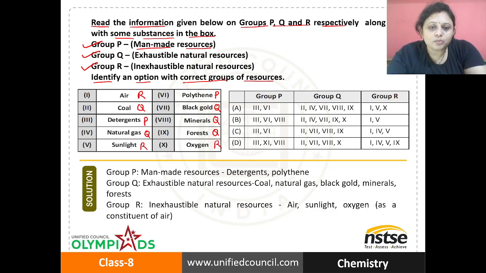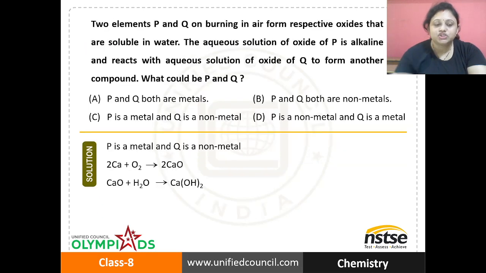So the correct option will be group P, which includes 3, 6. Then group Q, which includes 2, 4, 7, 8, 9, and group R, that is 1, 5 and 10. So which one is the correct answer? Correct answer is option A. Got it?